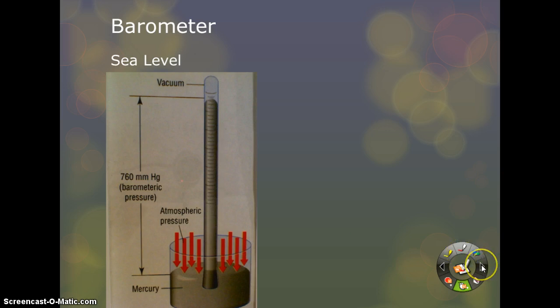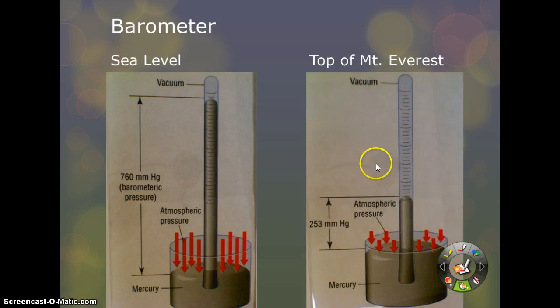If you were on Mount Everest, you would expect that column to be lower, because the higher you are, the less pressure there is, so therefore the column of mercury is not going to go as high up the column.